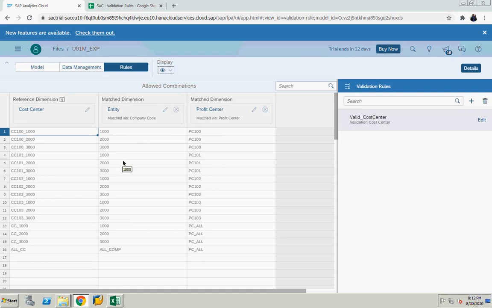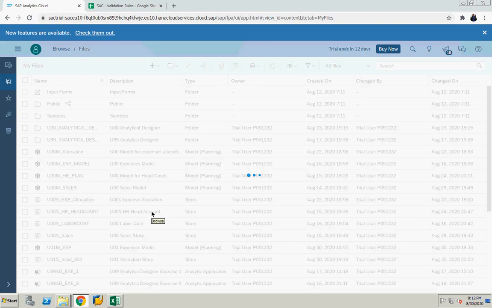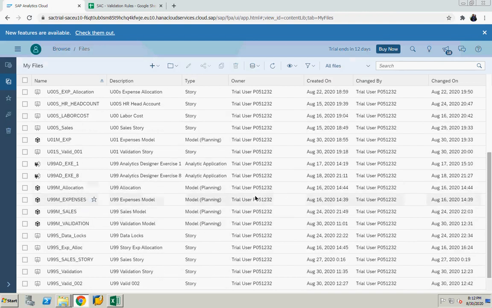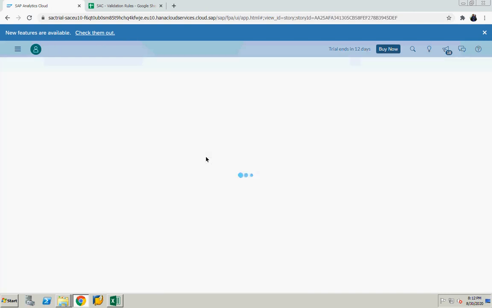Then let's create a story and see how it is going to derive the data. I already created one story. Let's open that particular story. Go to Files. Open story U01 S underscore valid 001. I am opening this story.